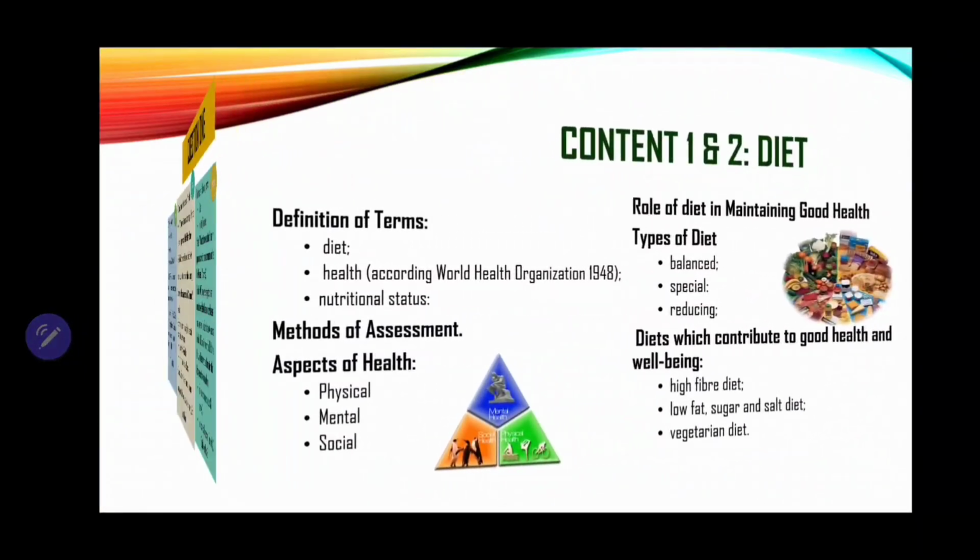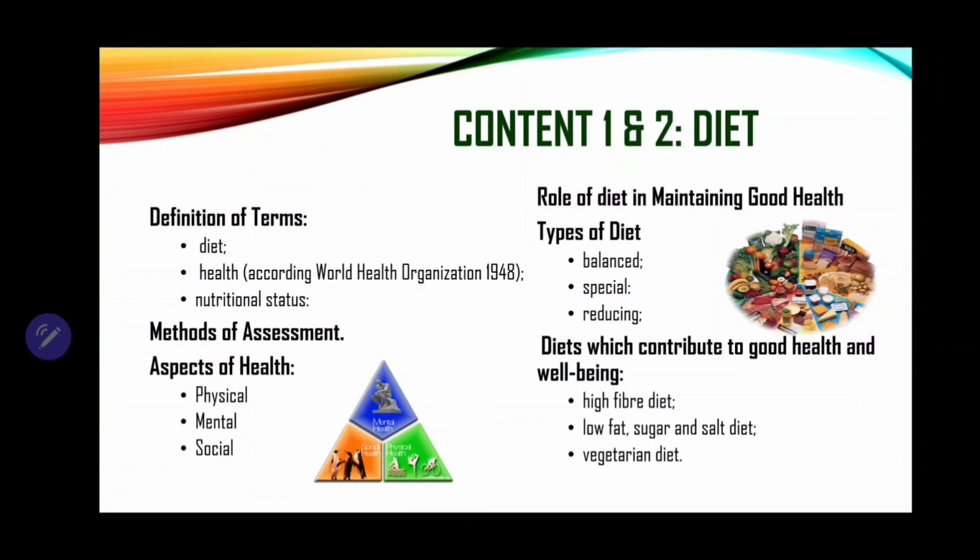Now, I gave you a glimpse of the general topics that fall under question 1, but just for a little bit more detail, let us quickly browse through each of those section headers, those main topics, and look at the subtopics that fall under them. Right? So, definition of key terms, you must know the definition of diet. They also require you to know the definition of health according to WHO, right? That one that they coined in 1948. Methods of nutritional assessment, the A, B, C, and the D, right? Aspects of health, physical, mental, and social.